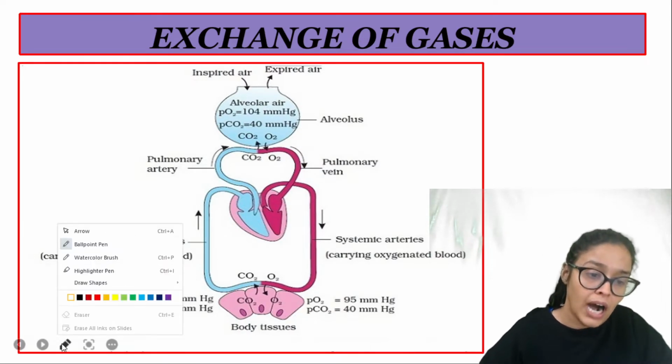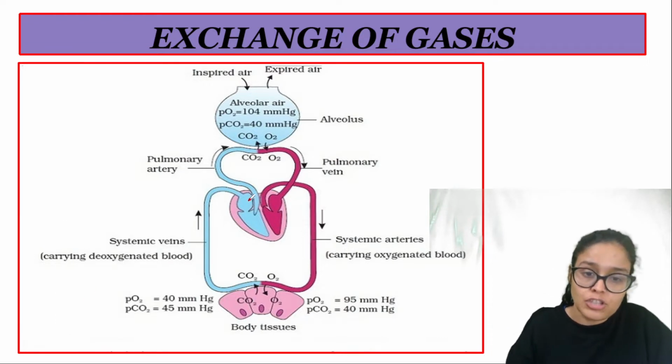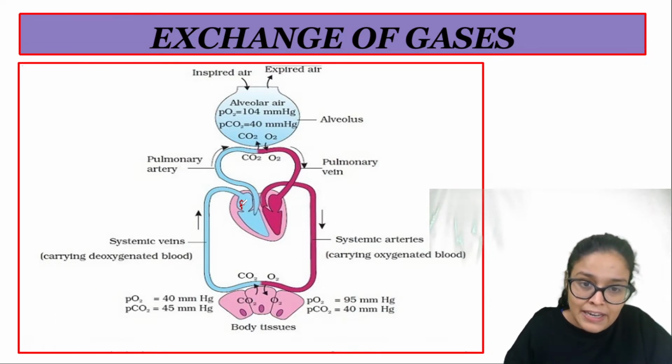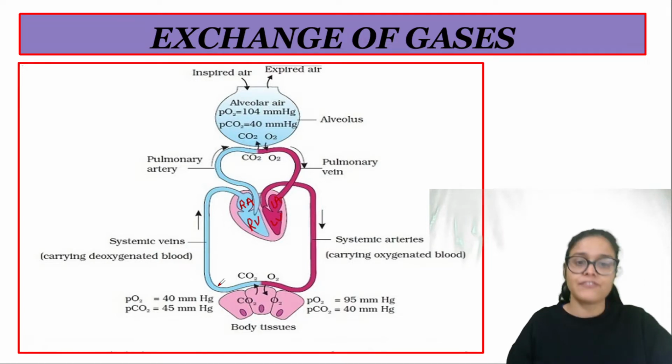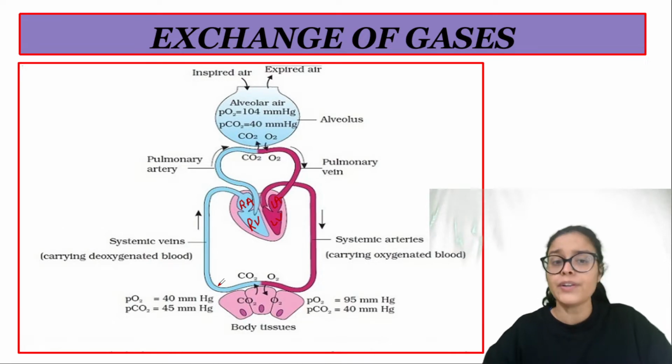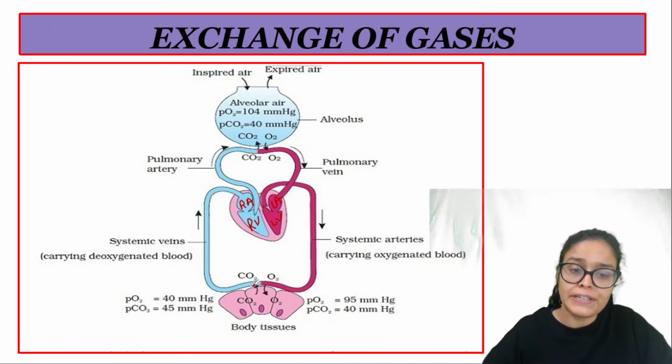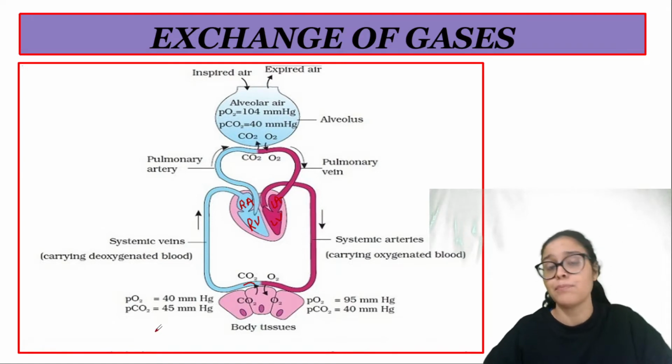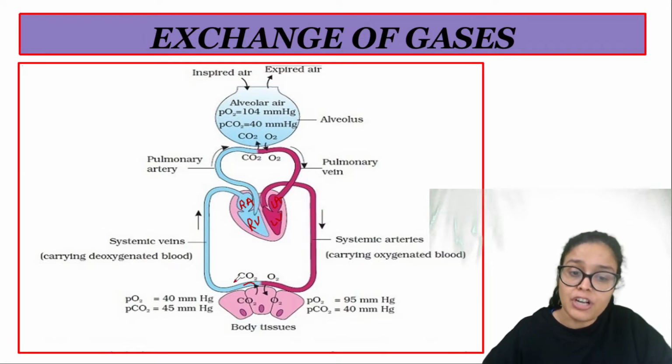And we know how exchange of gases happens. So this is the NCERT diagram. Right atrium of heart, right ventricle, left atrium, left ventricle. So we know that deoxygenated blood from the body, जिसमें CO2 बहुत ज़्यादा है, having more CO2 content, would come from the tissue to the right atrium.